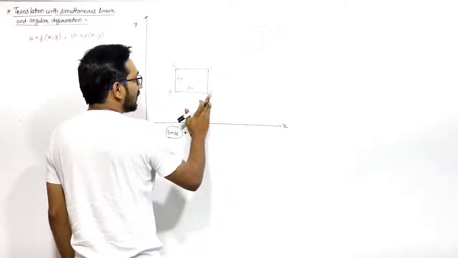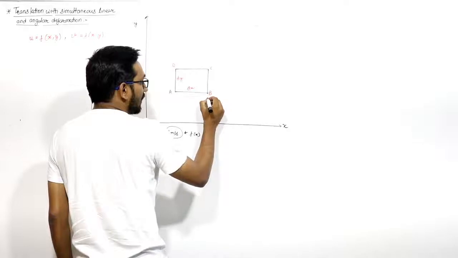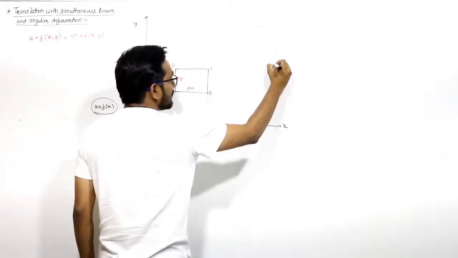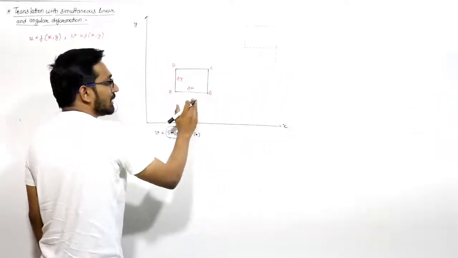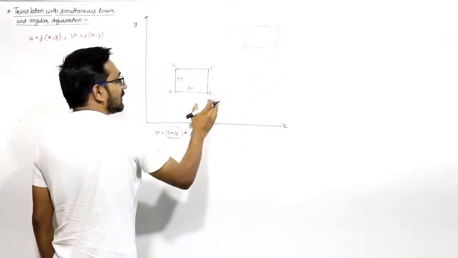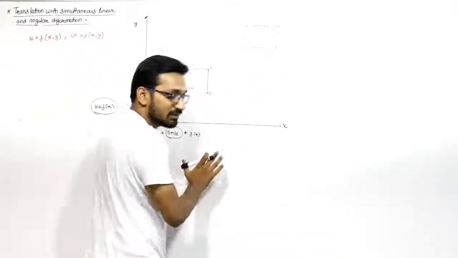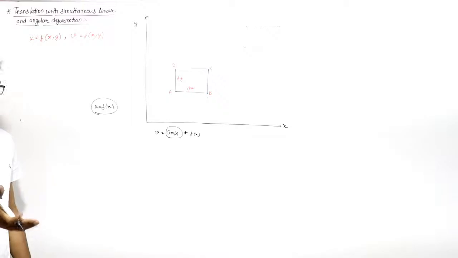If you see the x coordinate, B will change its x coordinate from this point to this point, right? This is the new x coordinate of point B. So when B moves in the x direction, we can say that the y component of velocity will change.